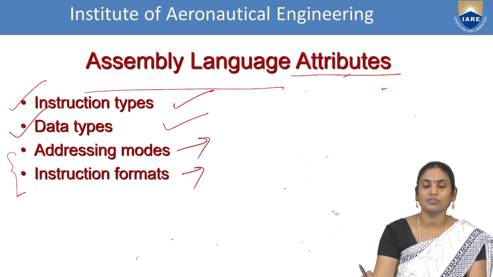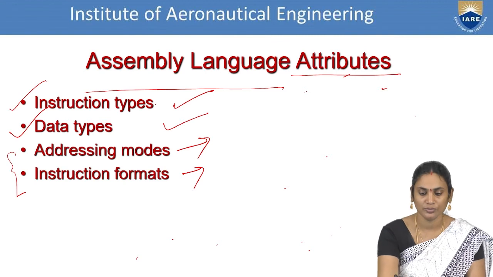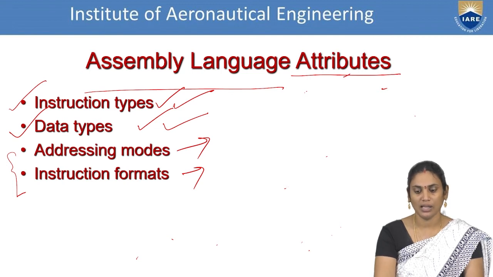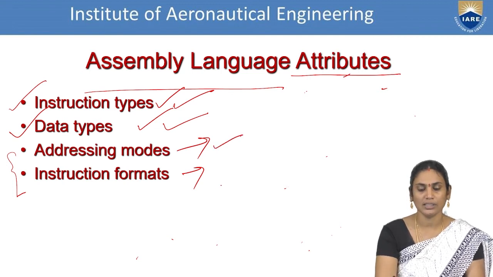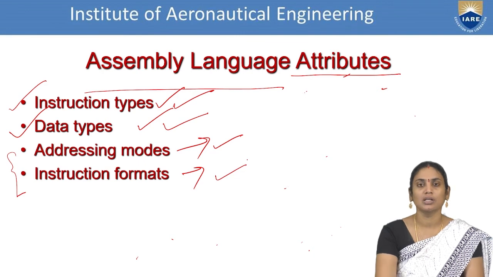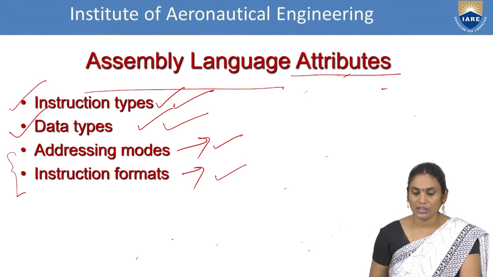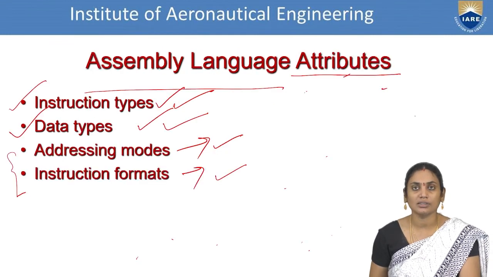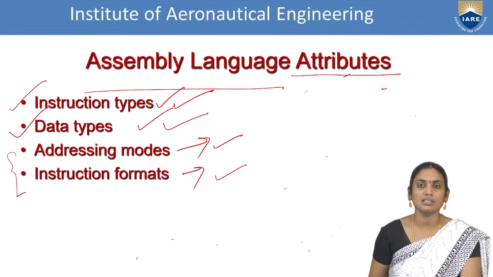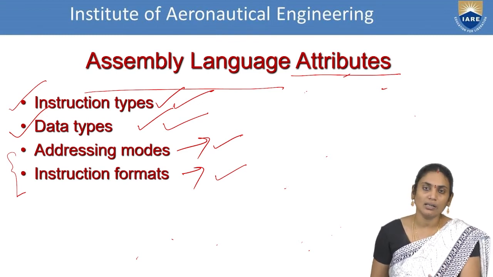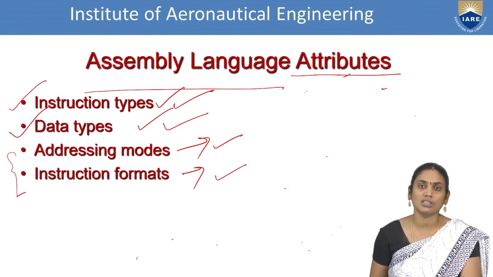So for today's session, we have discussed the basic concepts of instruction types and data types. We are left with two more attributes in the assembly language: addressing modes and instruction formats. So we'll see these two things in the next session. The basics we have to understand in assembly language attributes are what a format is, what the data is that you're trying to process, where you can locate the data, and which formats of execution are possible.